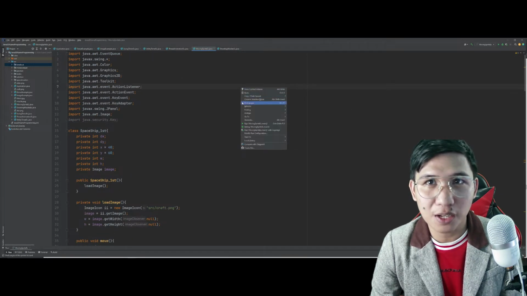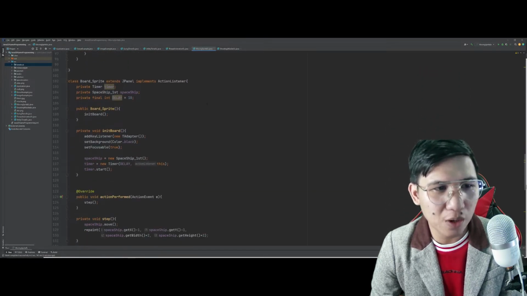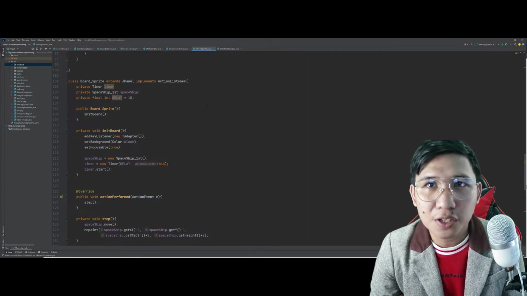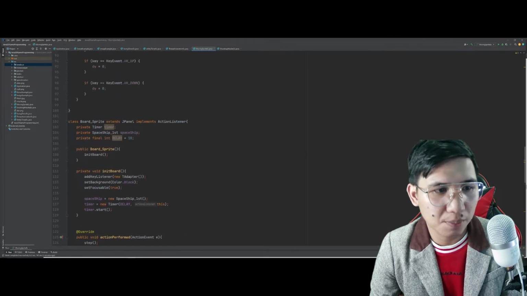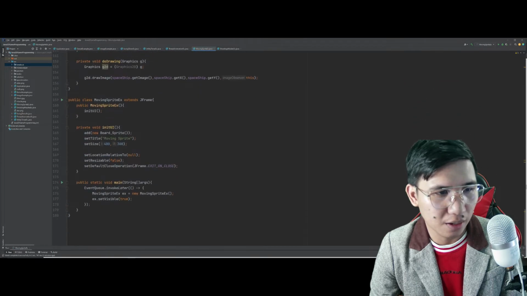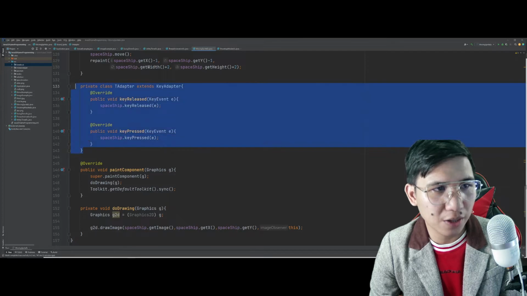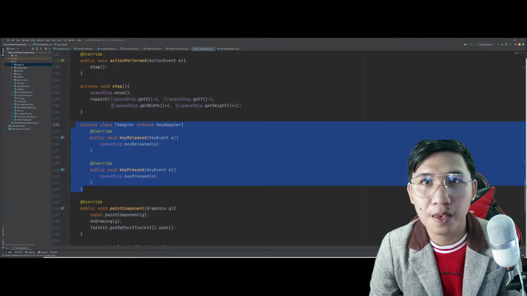Simple lang to, di ba? Napaka-simple lang na program pero napakahaba agad. Sir, sorry, paki-scroll po dun sa private class. Okay, sige. Ayan ako lang, wait lang ha. Dito. Yan, private class. Sa loob yan ng after yan ng step.